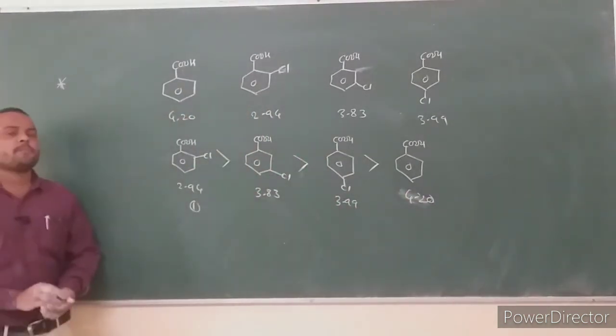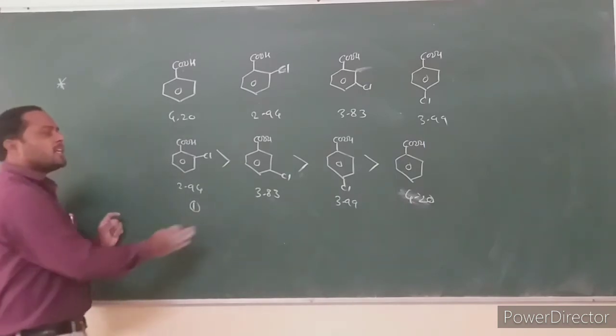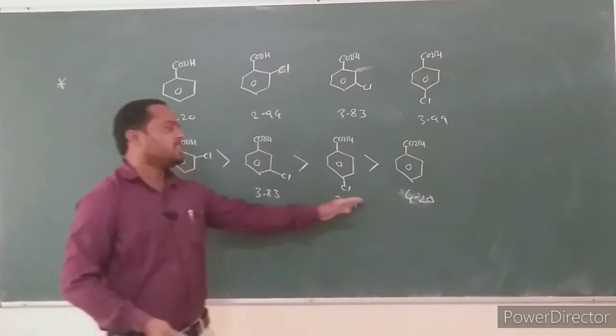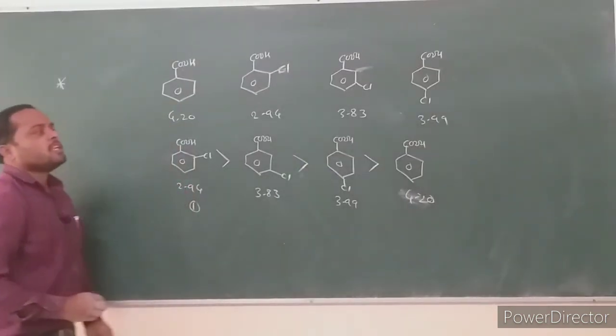Why is ortho-chloro more acidic than meta-chloro? Meta-chloro is more acidic than para-chloro, and para-chloro is more acidic than the corresponding benzoic acid.